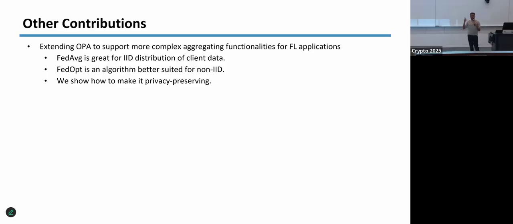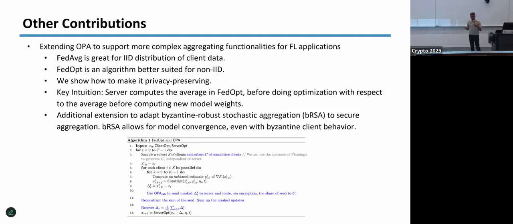One is called FedOpt, and that's instantiated in different ways. But what we really observed was that what happens in all of these approaches is that the server gets the average, and then it does some post processing of the model before the model is updated. So I can just plug in OPA immediately. So you get this nice plugin, and now OPA can support better non-IID distributions. This was also a comment that we received from the ML conference, so we had to throw this in because they got really upset that we weren't discussing the non-IID case.